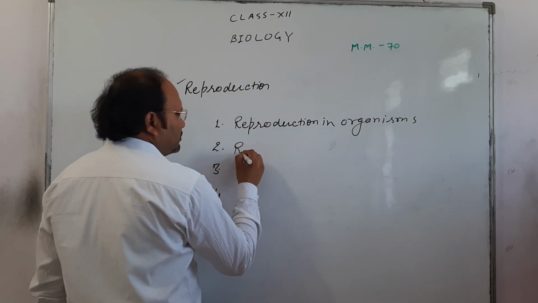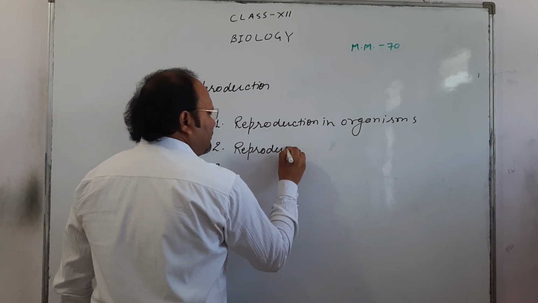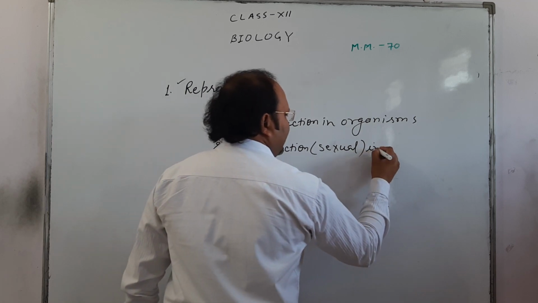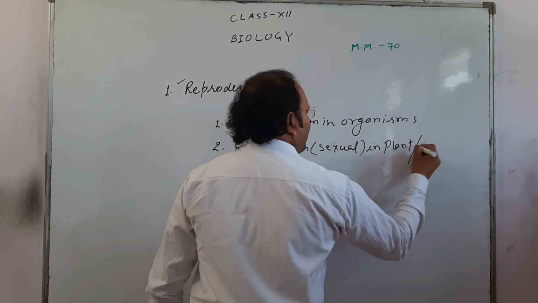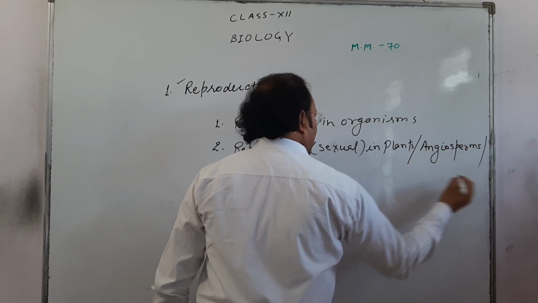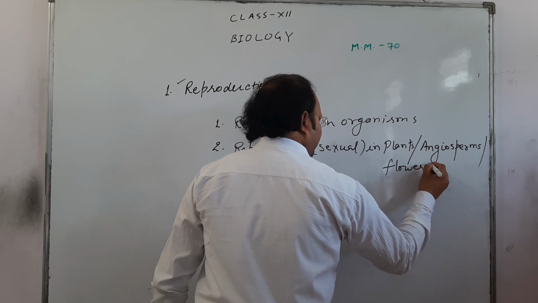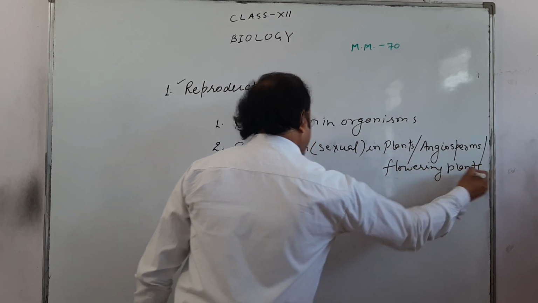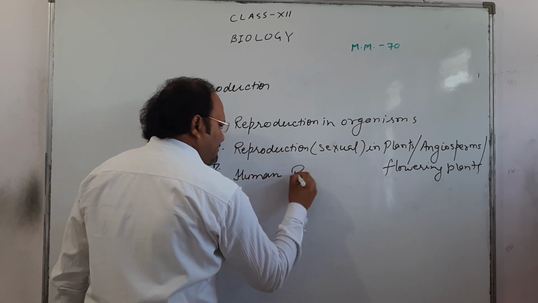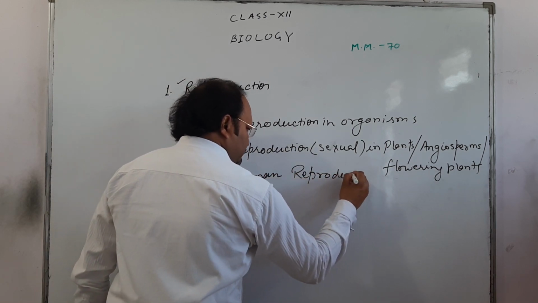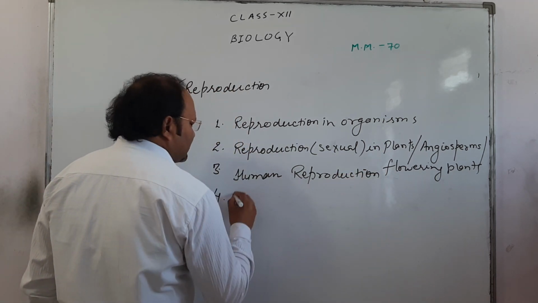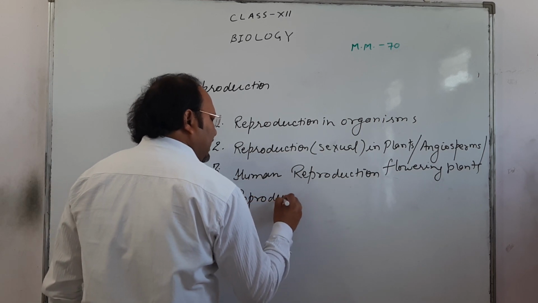Second chapter is about reproduction, especially sexual reproduction in plants or angiosperms or flowering plants. Then third chapter is about human reproduction. Here there is only one way, that is sexual reproduction. And fourth chapter is about reproductive health.